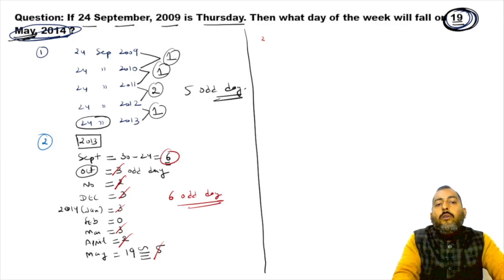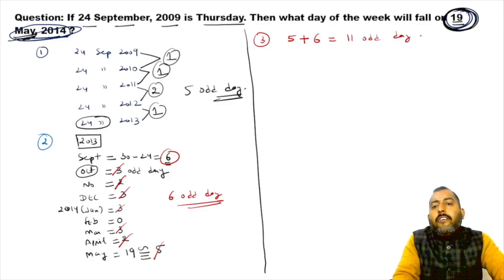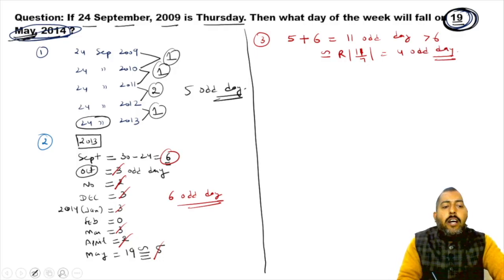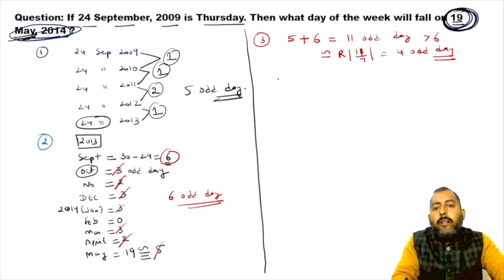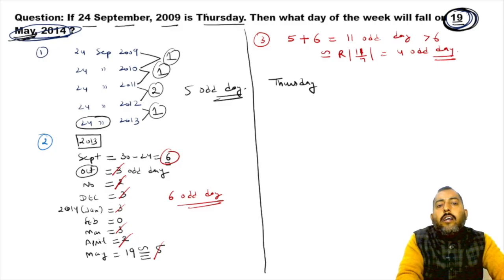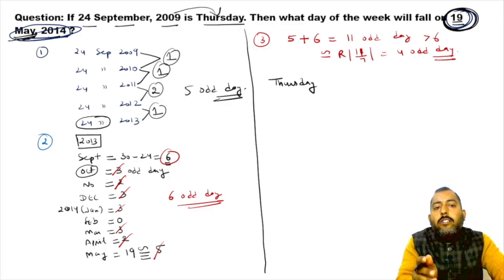Okay, now from total odd days, from step number 1, 5 odd days, from step number 2, 6 odd days, total odd days are 11 odd days. 11 is more than 6, so final number of odd days will be 11 by 7, which is 4. You're going to write down the final remainder. So the answer over here will simply be Thursday, because Thursday is given here.